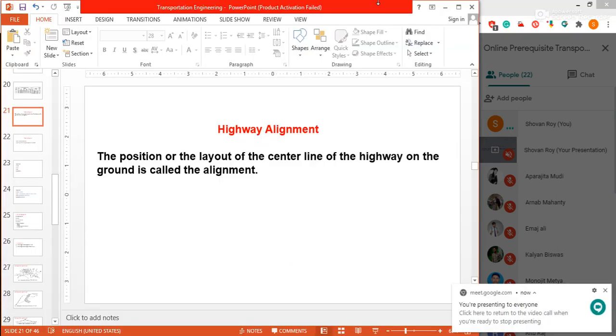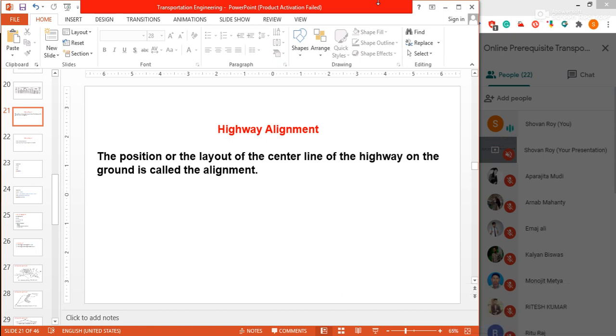After that, now we have to go through our highway engineering portion. Before going to the geometric design, we have to go first to the alignment.